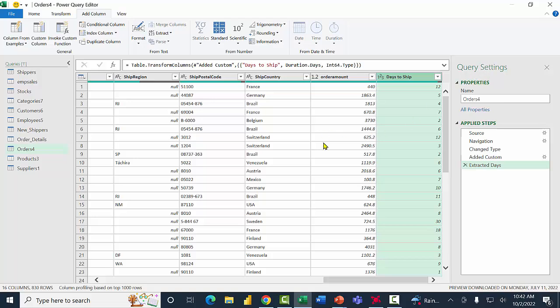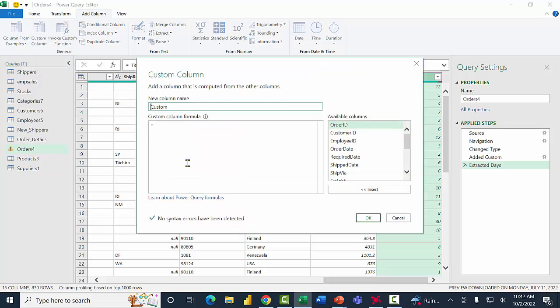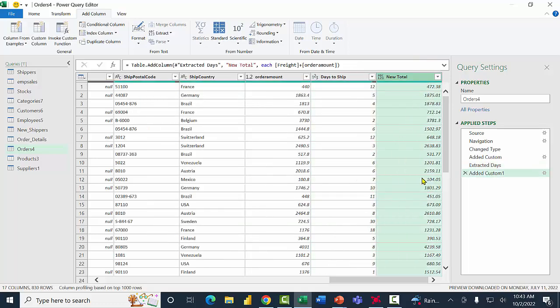Let's do another formula on this table. So once again, I'll pick on add column with the custom column. I'd like to get the new total. So for the new total, if I scroll down over here, I'm going to double click on the word freight, and that puts that into the formula. I'll type in the plus sign, and then scroll down further and double click on order amount. So I have freight plus order amount. Of course, there could be a bigger formula, but you get the idea of what I'm trying to do here. And I'll click OK. And now I have the new total over here.